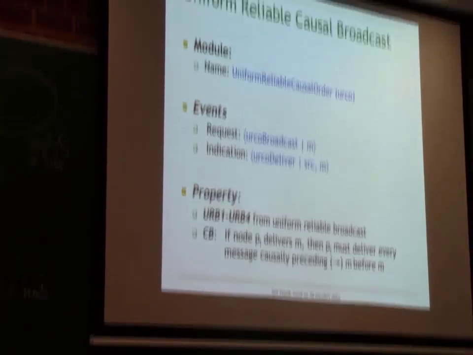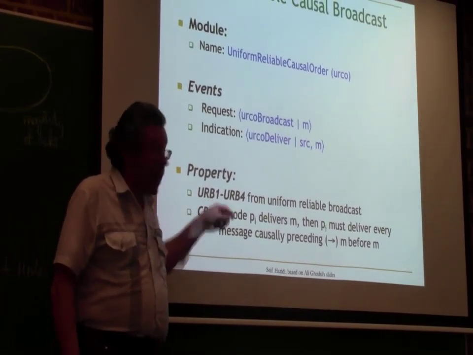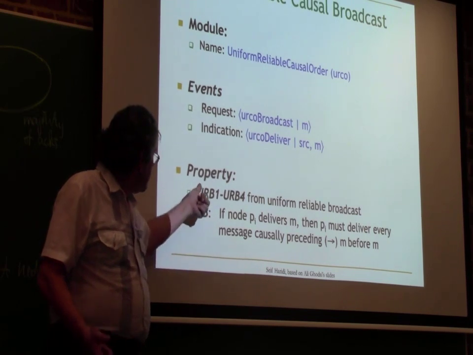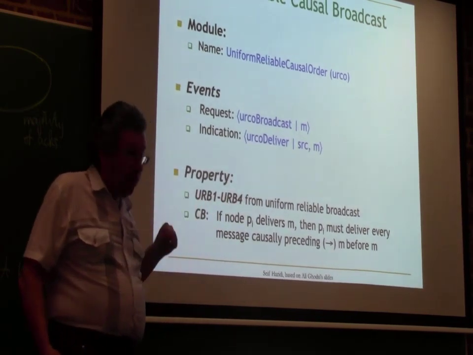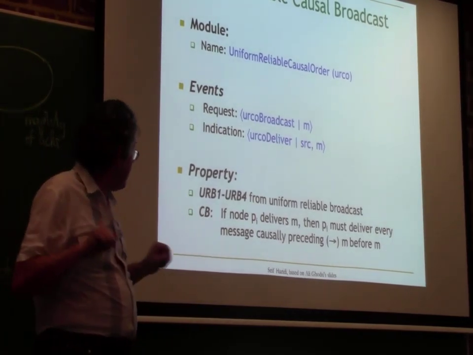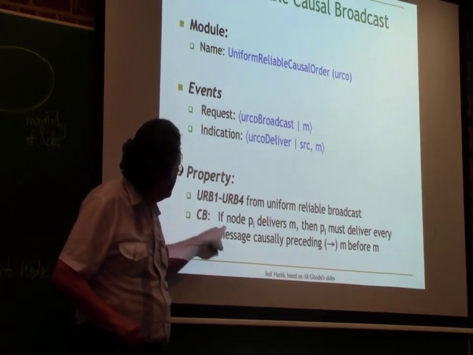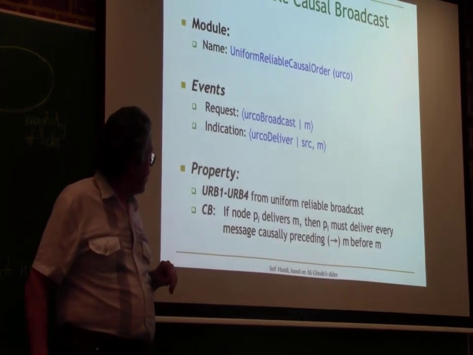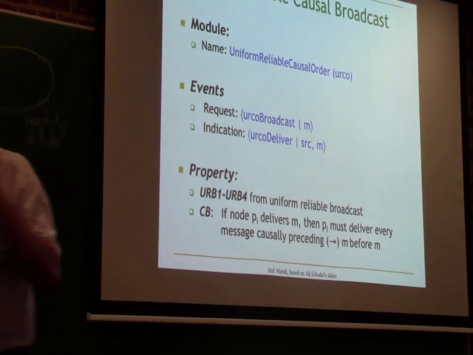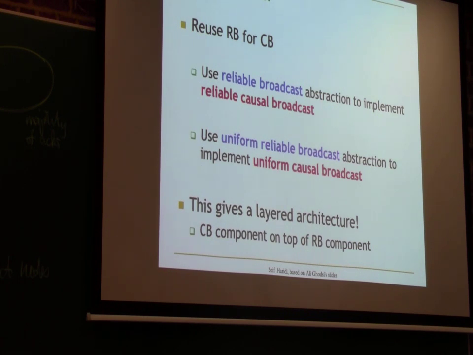We also can have a uniform reliable version, which is almost the same. The only difference is what happens with failed nodes. We take our uniform reliable properties, and we are again making sure that we're very safe. If a node delivers, we're not saying whether it's failed or not, then it must deliver every message causally preceding. So basically we have the 2 versions. We're adding a little extra safety. And now we can implement it.